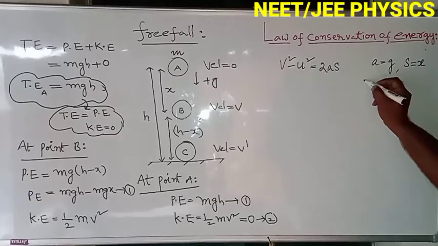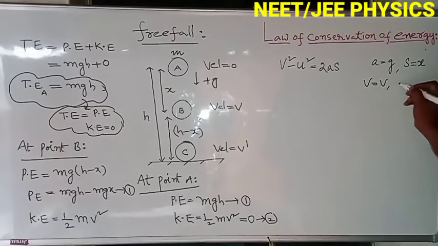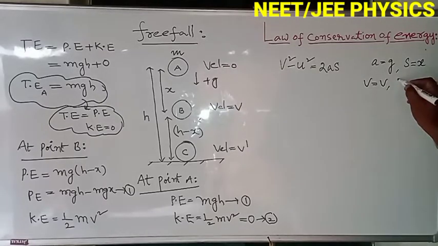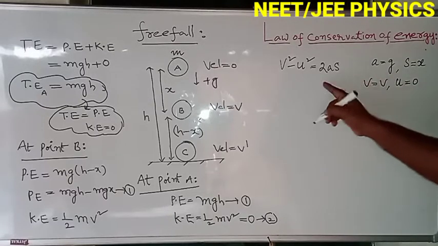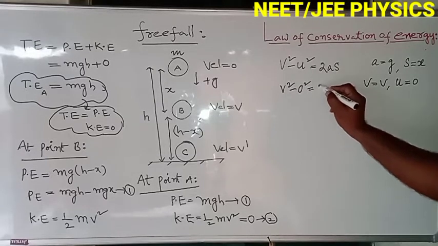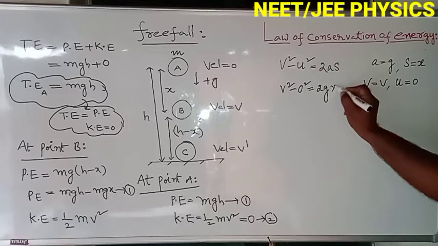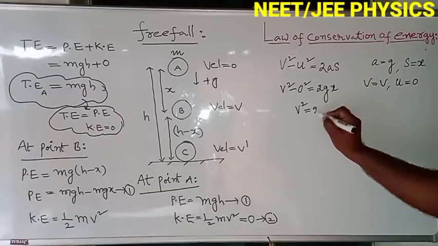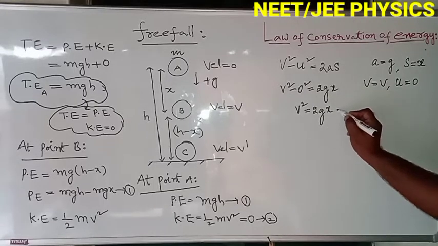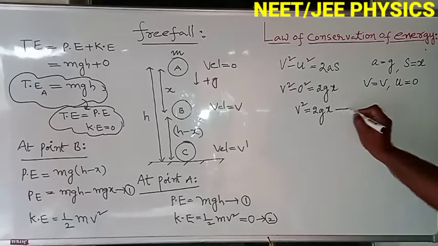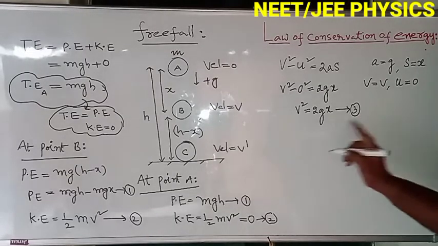And final velocity is v, and initial velocity is 0. Now by substituting all the values in the equation v square minus u square equals 2as, we get v square minus 0 square equals 2gx. Now v square equals 2gx. Let us take this as equation 3 and substitute equation 3 in equation 2.